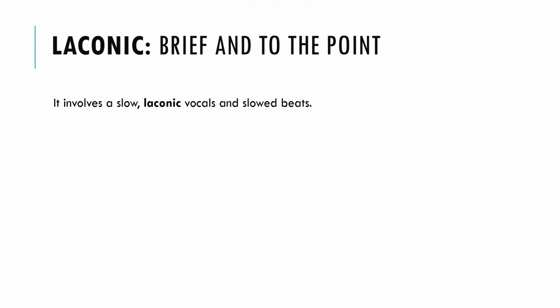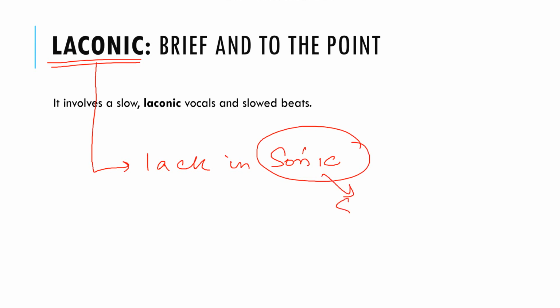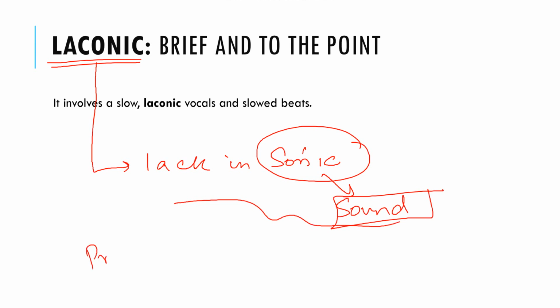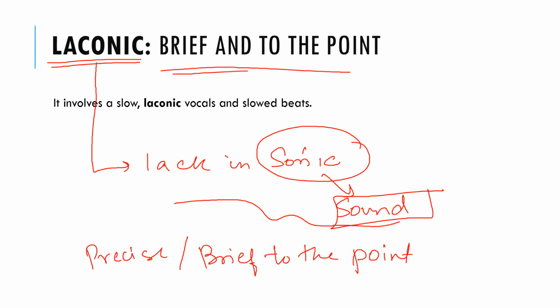The next word is laconic. If you look at the word, it is like lack in sonic. Sonic is related to sound. So the person is lacking in sound. That means the person is very precise, brief, to the point. So the meaning of laconic is a person who uses fewer words. He is brief and to the point.